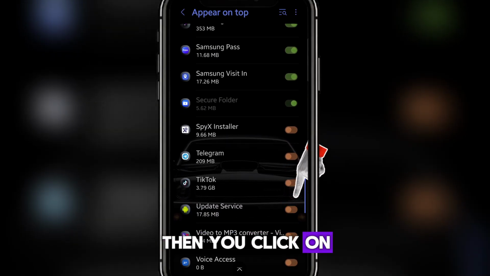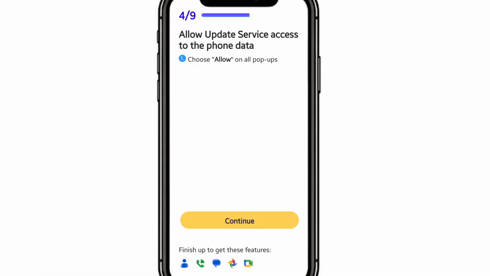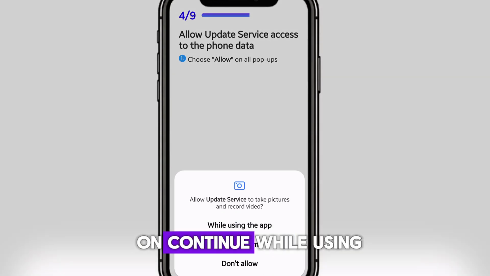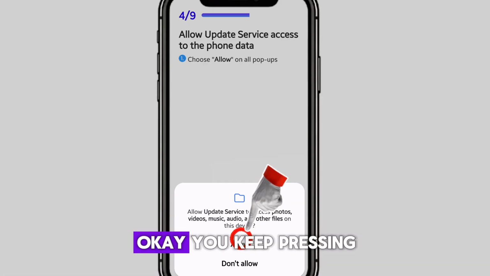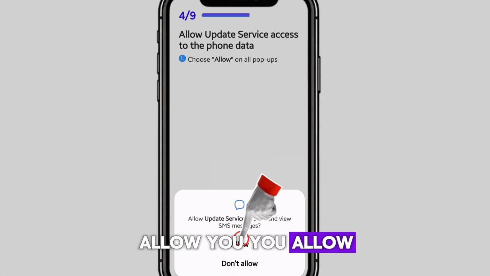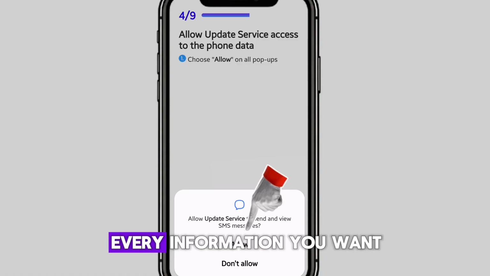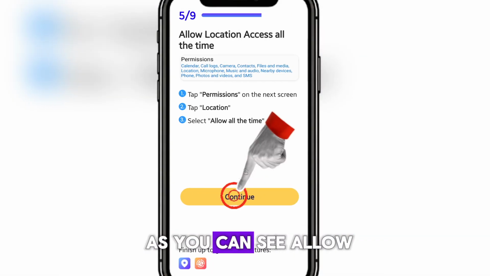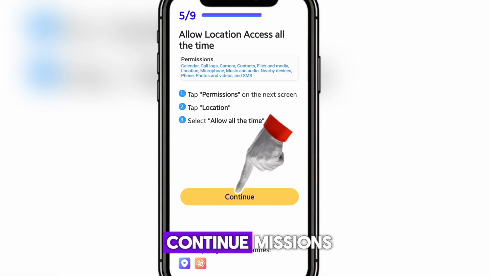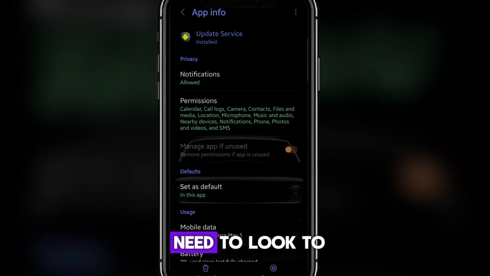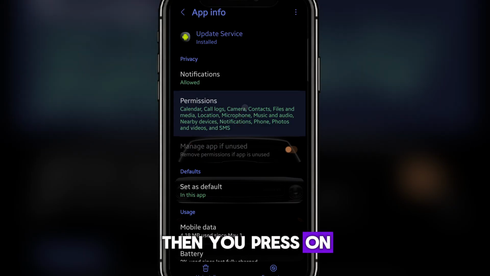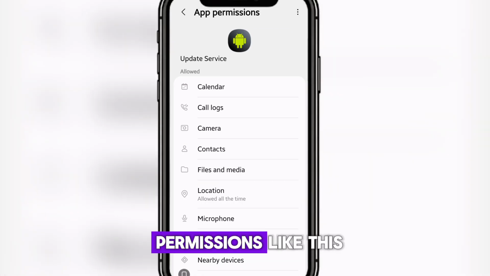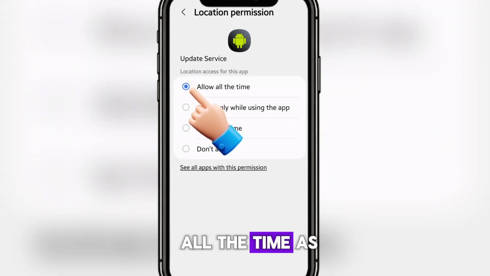Then you click on update service, and then you press continue while using the app. Okay, you keep pressing allow. You allow it to access every piece of information you want. As you can see, allow, then you press continue. For permissions, you need to look for where you see app permission, up here. Then you press on permissions like this. When you press on permissions, you see location here, then you press allow all the time, as you can see.